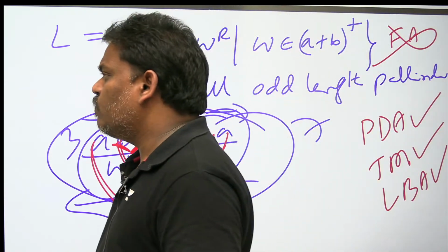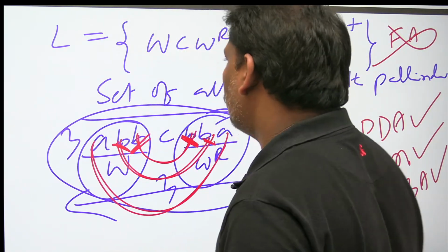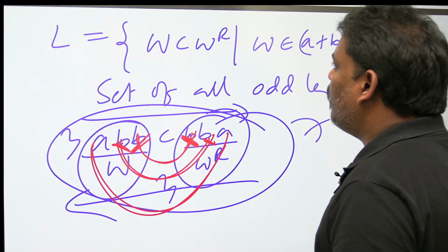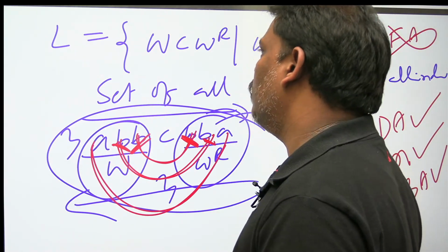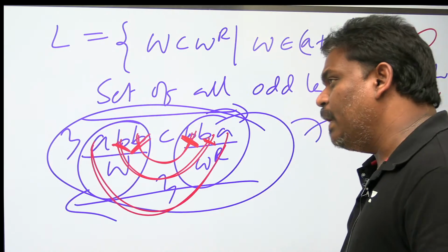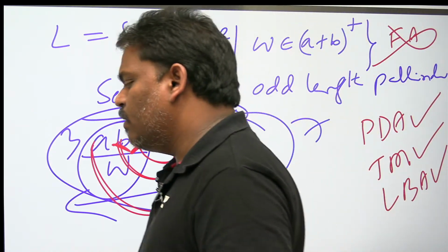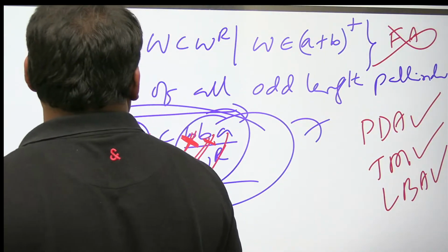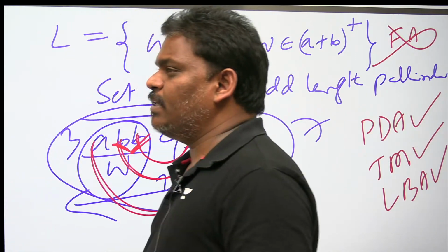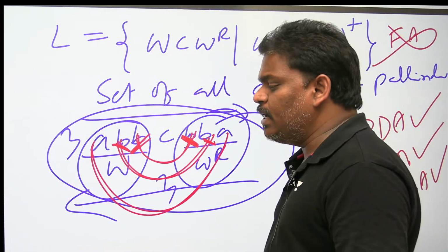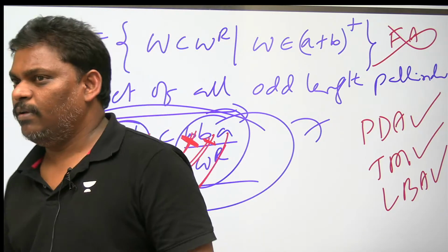So first start with finite automata for a small problem. Wherever it fails, add one stack, that is called PDA. Wherever PDA also fails, add one more stack, that is going to be a Turing machine. LBA is theoretically there, practically not there.